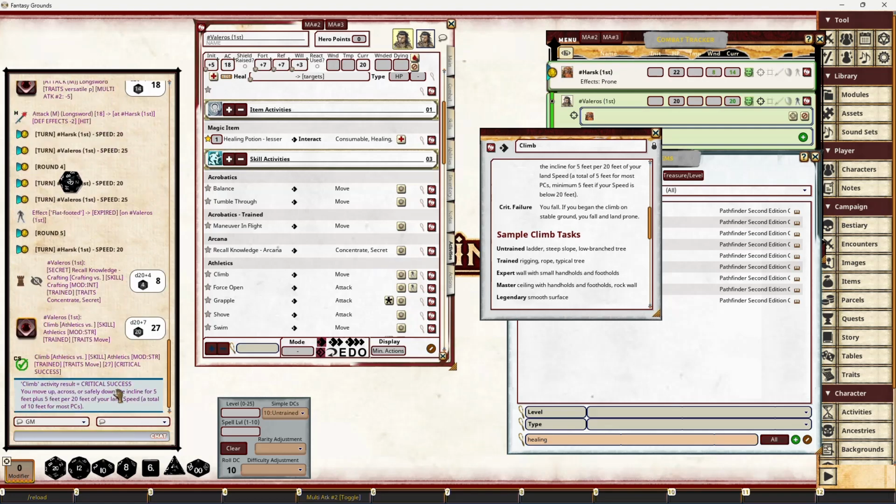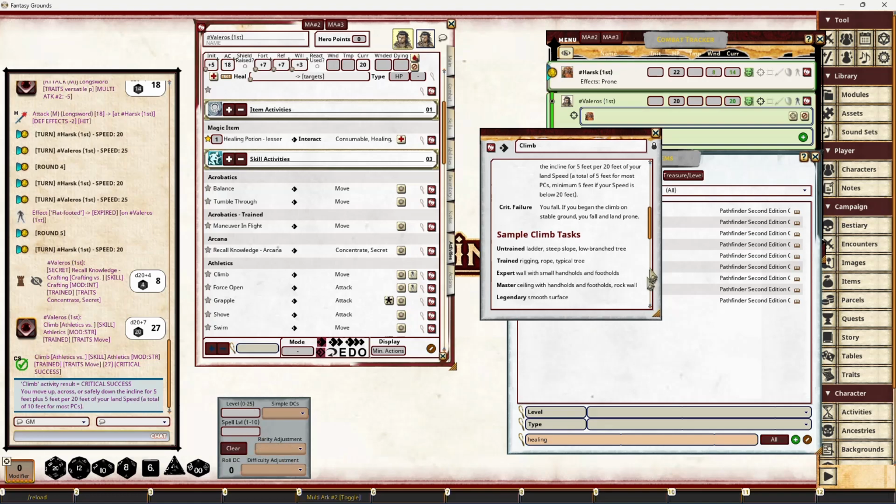So that's a critical success, and it tells you the critical success result text in chat. So that's quite good. If you want to set something against a level, you can say, okay, it's a level 5 check, but it's level 5 and it's rare. So you can use these to actually change the data.